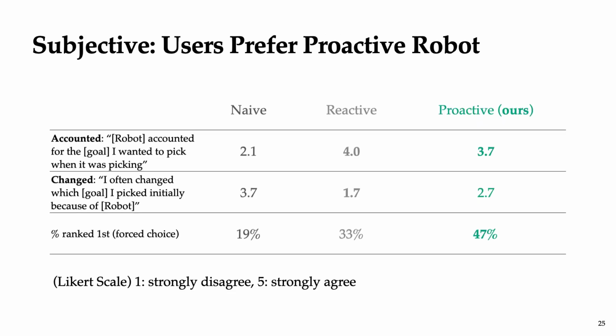And we can see in our next slide that when we ask people subjectively what they thought about these three different algorithms over a series of Likert scale questions, they tended to dislike the naive robot. So first we asked whether they thought the robot accounted for the goal they were picking. They thought the naive robot did not account for their goal, whereas the reactive and proactive robots did. And we asked if they thought that they changed their initial goal based on what the robot did. They thought that the naive robot did change their goals when the reactive and proactive robots did not. And finally, when asked to rank the three robots, 47% of participants ranked our proactive robot the number one choice.